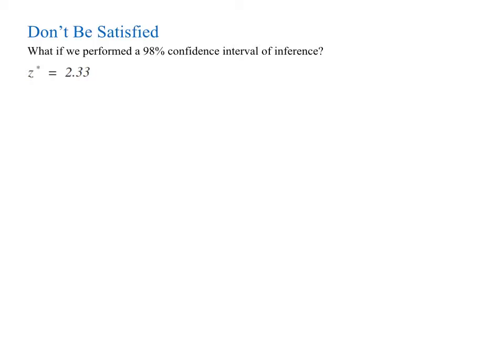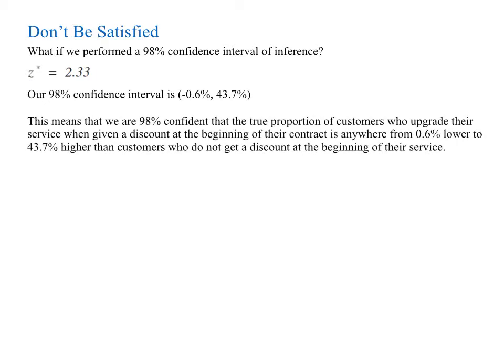Now, how would that change our interval? Well, our confidence interval would become negative 0.6% to 43.7%. Do you see the problem yet? Well, this means that we are 98% confident that the true proportion of customers who upgrade their service when given a discount at the beginning of their contract is anywhere from 0.6% lower to 43% higher than customers who do not get a discount at the beginning of their service.